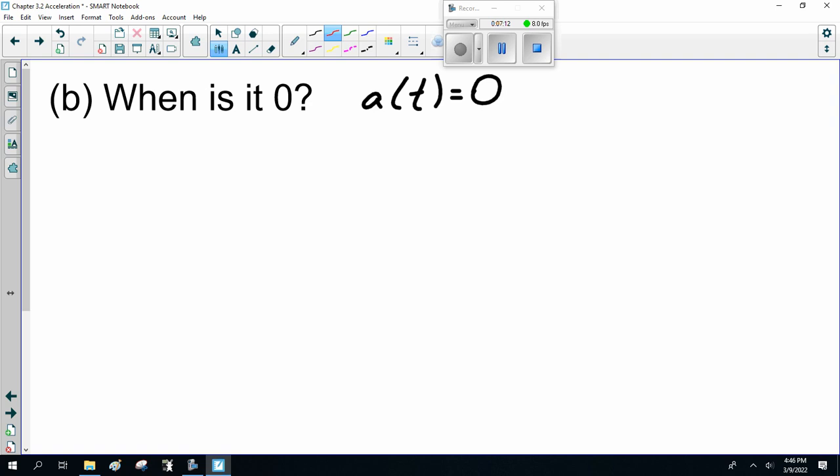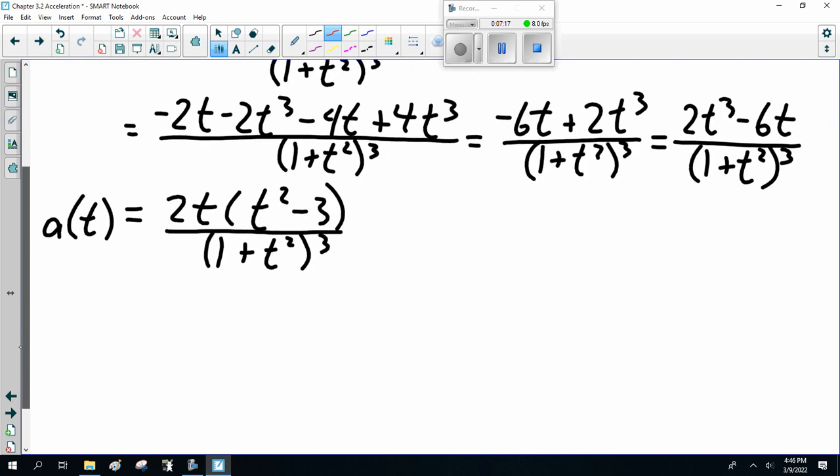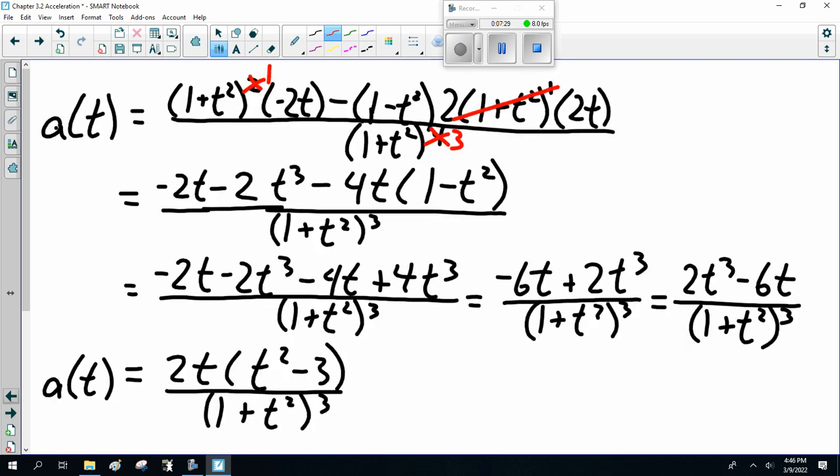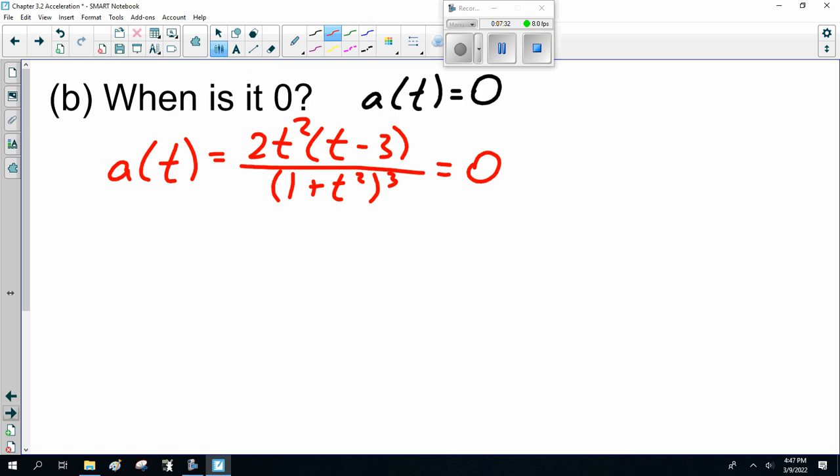Okay, so that is a of t. What I just found back here is 2t times t squared minus 3 over 1 plus t squared cubed. When does that equal 0? I put the square in the wrong spot, sorry. Once again, double check your work. It's so easy to make dumb math mistakes. Anyway, getting back to this, when does this equal 0?